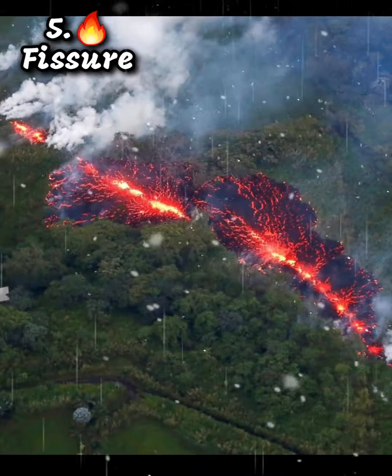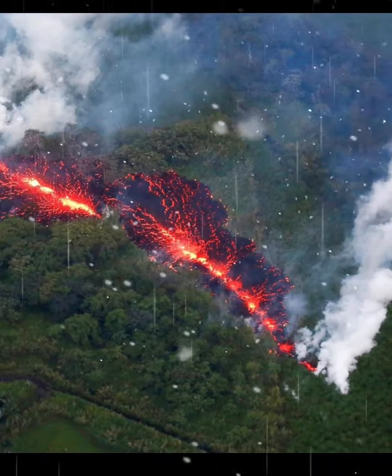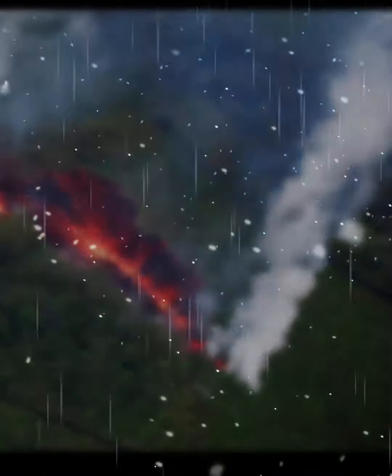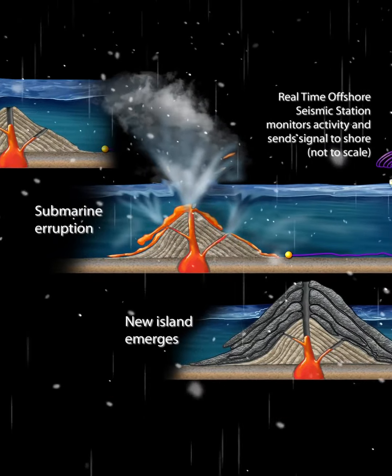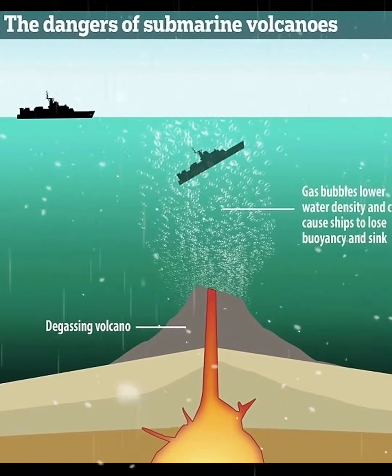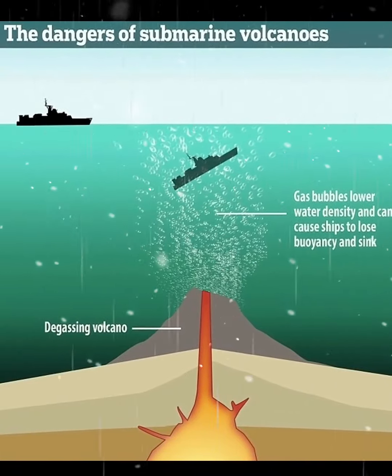Fissure volcano: a long, narrow volcanic vent or fissure that allows lava to flow out. Fissure eruptions can be continuous for long periods of time. Submarine volcano: a volcano that is located on the ocean floor. Submarine volcanoes can create new islands and alter the ocean floor. These are just a few examples of the types of volcanoes that exist. Each type has its own characteristics, eruption style, and impact on the surrounding environment.